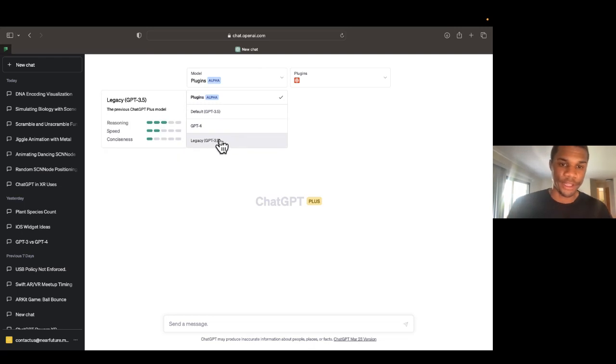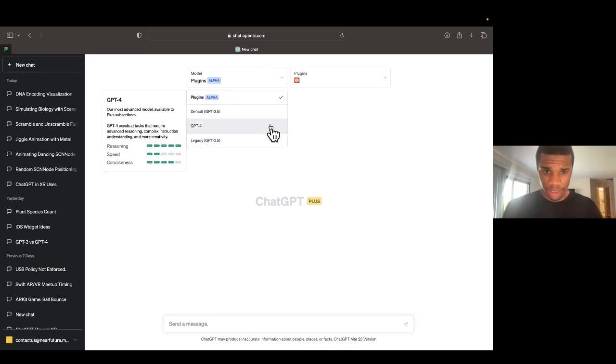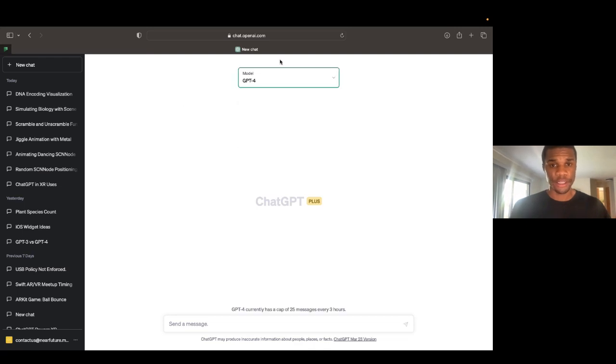And then legacy. This is most likely what you're using if you're using the free version. Again, its reasoning, its speed, its conciseness are all a little bit lower. I think that's the main difference here: the speed is much higher on the default 3.5 than it is here on the legacy. But GPT-4 is the newest, latest, greatest version of ChatGPT. And as I mentioned, you want to really get it into a corner.